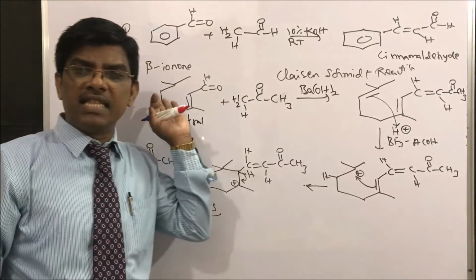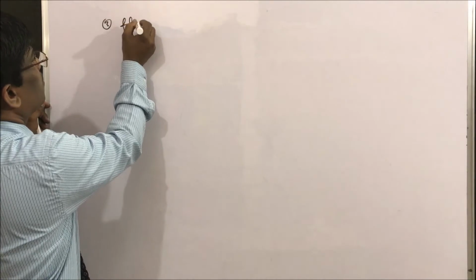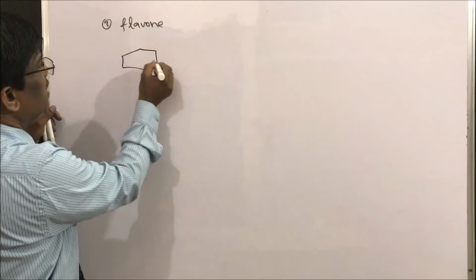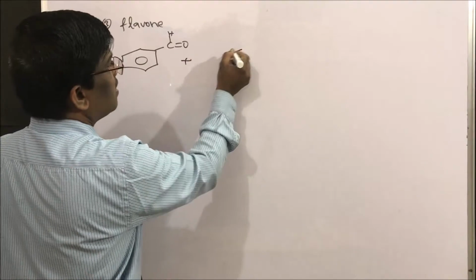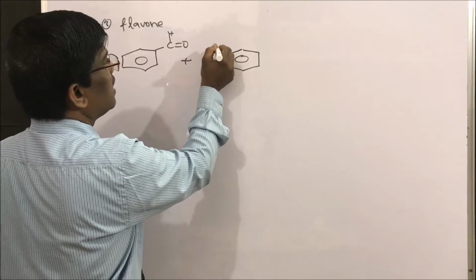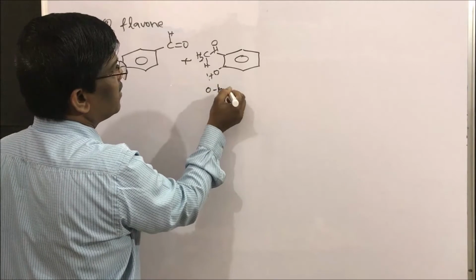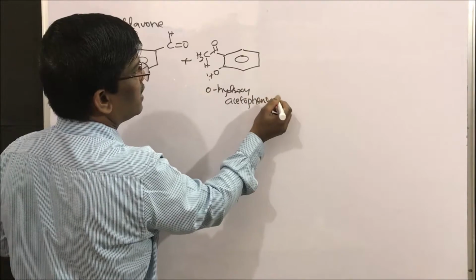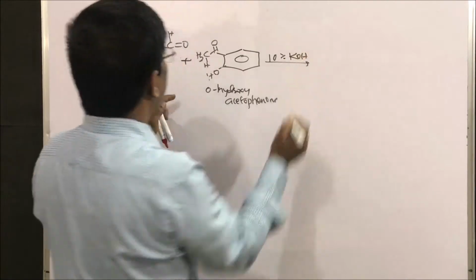Next, let us do the synthesis of flavones. So the third example is flavone synthesis. Let us take benzaldehyde, our regular starting material for this reaction, reacting with ortho-hydroxy acetophenone, in the presence of 10% KOH. What are we going to get?